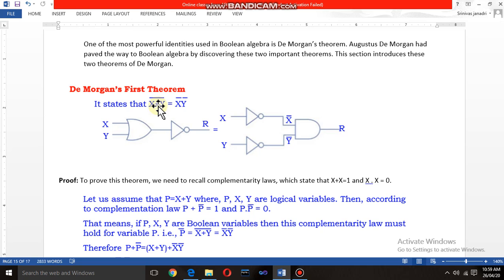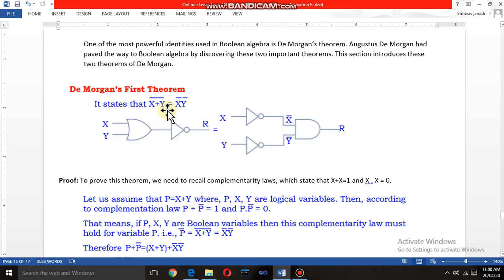That results will be complemented. For example, I will tell you x value is 0 and y value is 1, and making an OR operation between them will give you 0 or 1, which is nothing but the result 1. So the complement of 1 gives you a 0. Like that you have to do that operation.